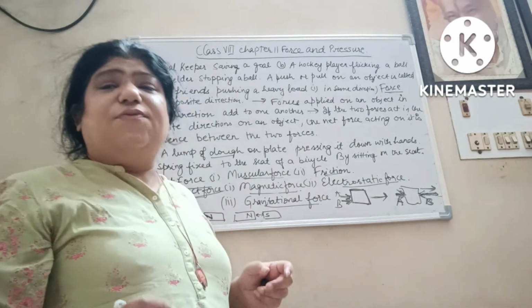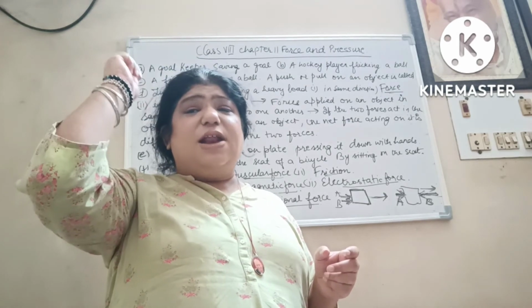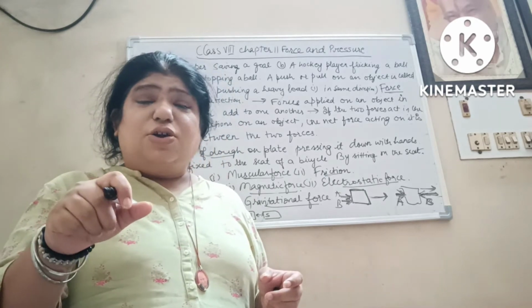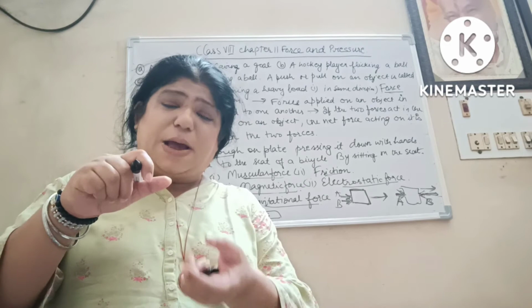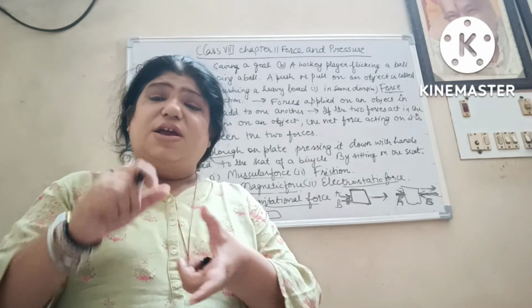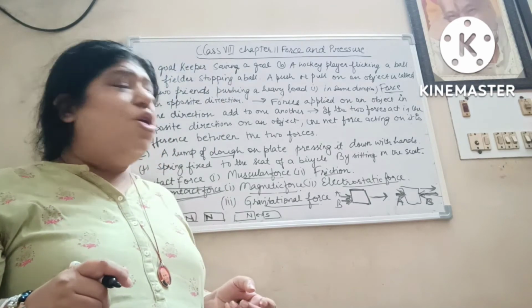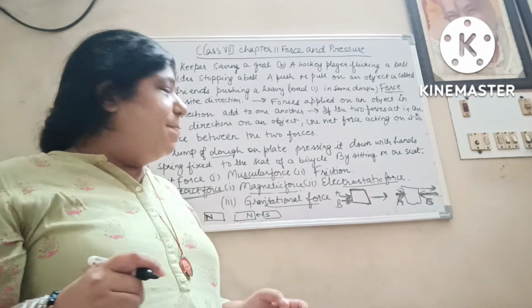Now electrostatic force, a very good example. Take a scale, rub it on your hair and hold it a little distance above bits of paper. The bits of paper will be attracted to it. Why is it so? Because electrostatic force acts on the paper.